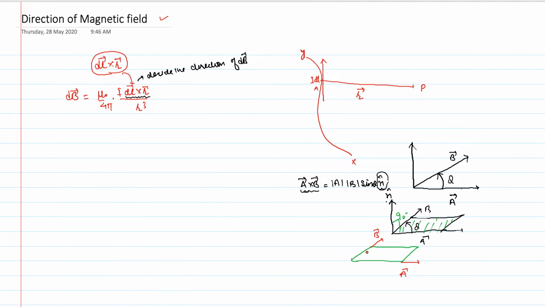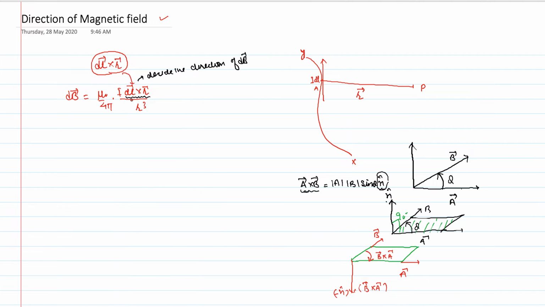Now if you are taking b cross a, so this represents b vector cross a vector. So now you are taking it in a clockwise sense, then this will be b cross a. Okay, now see here, b cross a is opposite to that of a cross b.